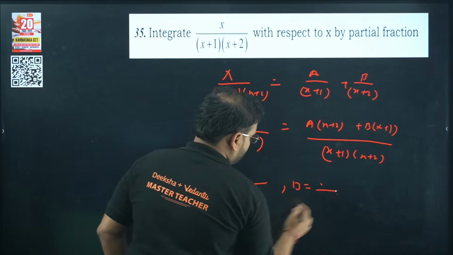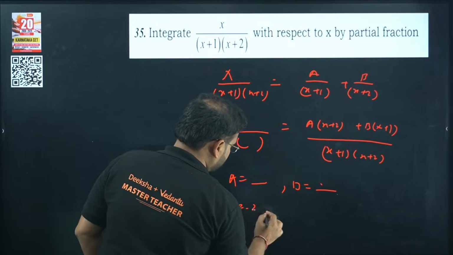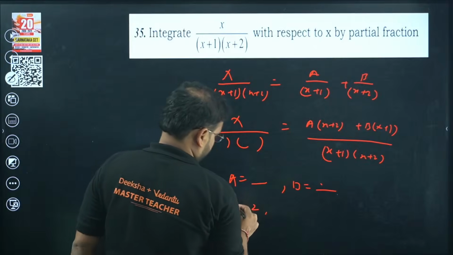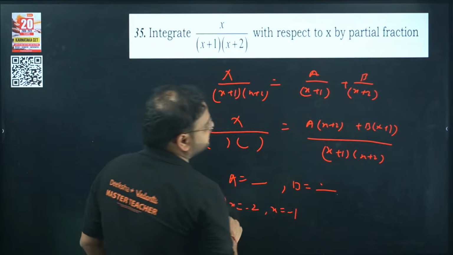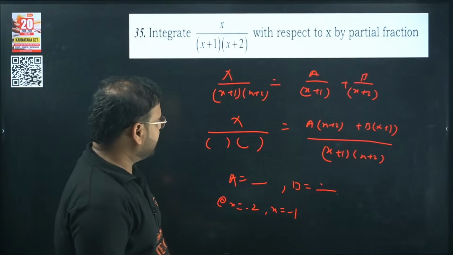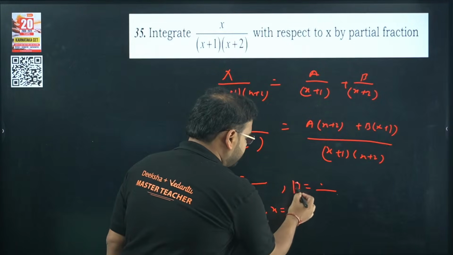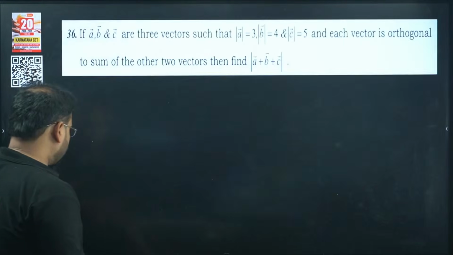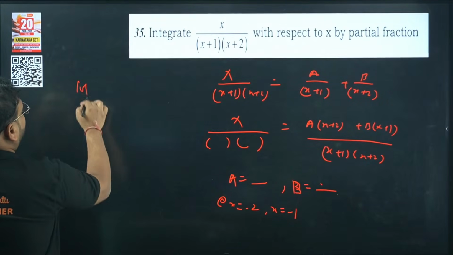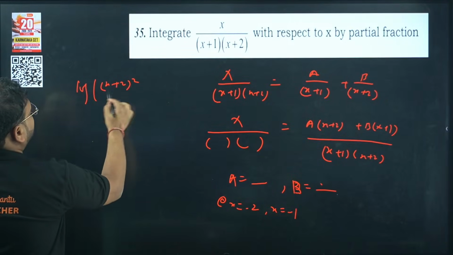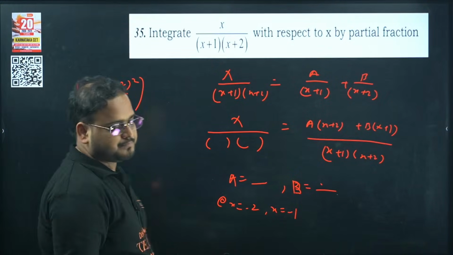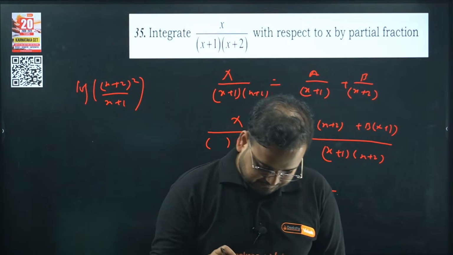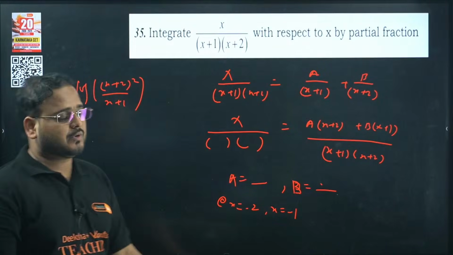How do you find it? Once you put x equals minus 2, and next time x equals minus 1, you'll get the answer for a and b. Put it over here and integrate it. You'll get log functions, basically log of x plus 2 the whole square by x plus 1. Please check. B should come as 2 and A should come as minus 1, I think.